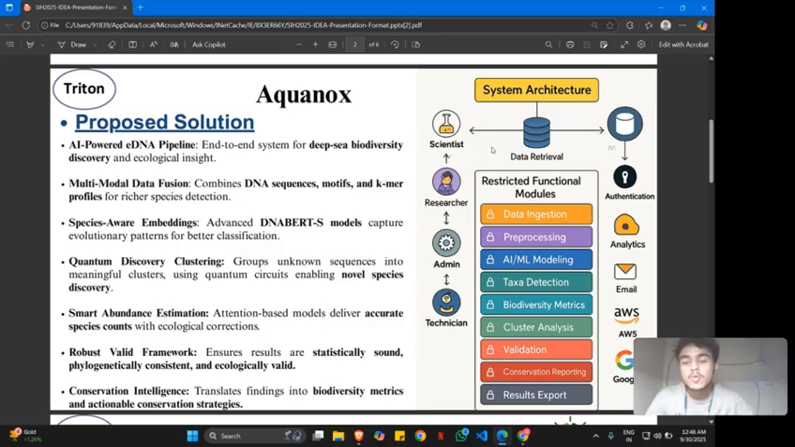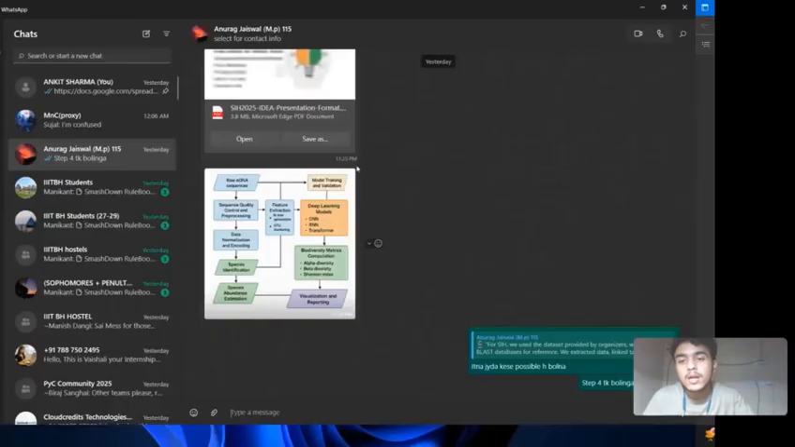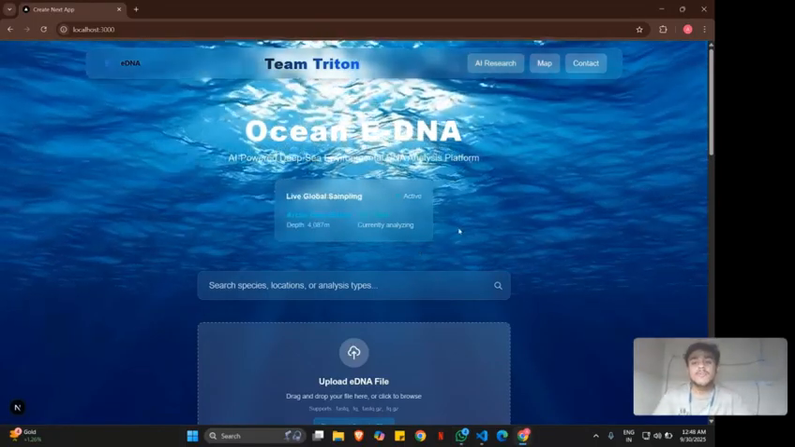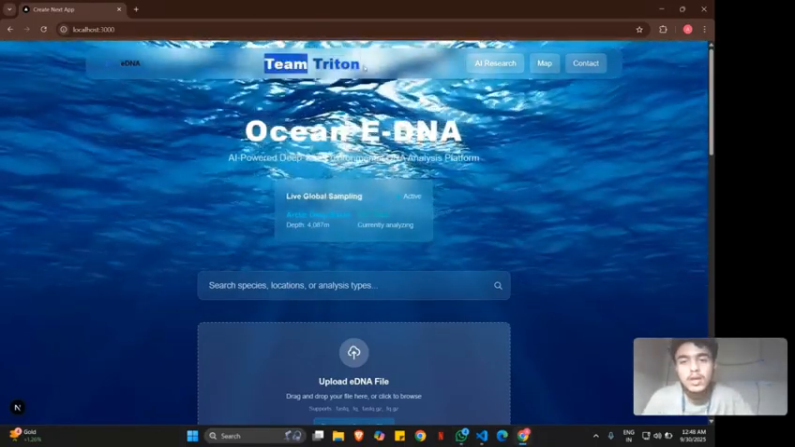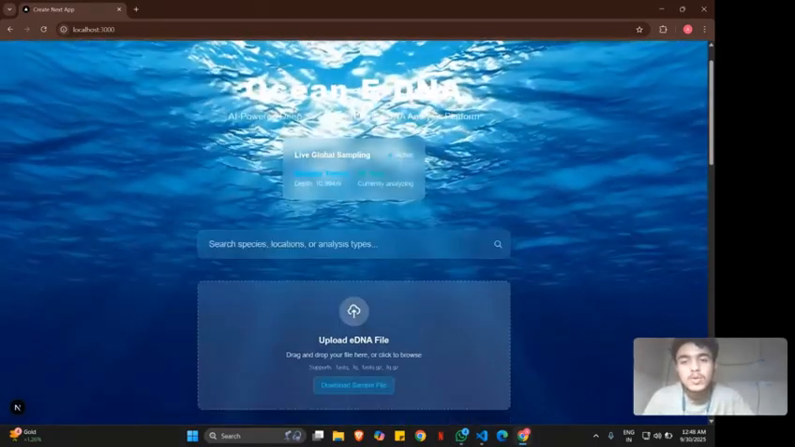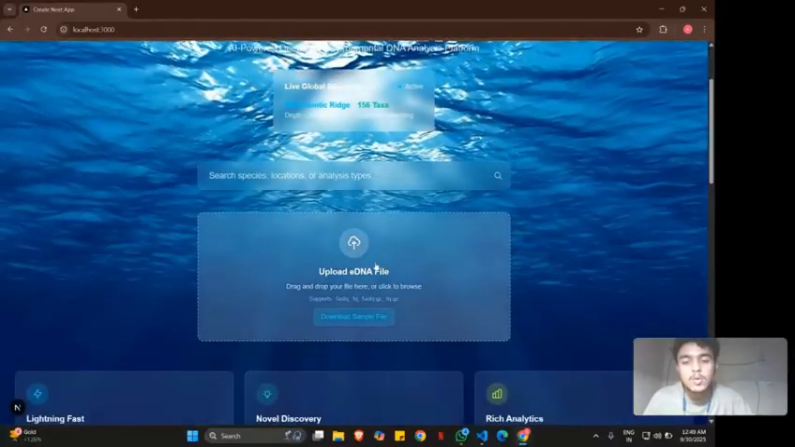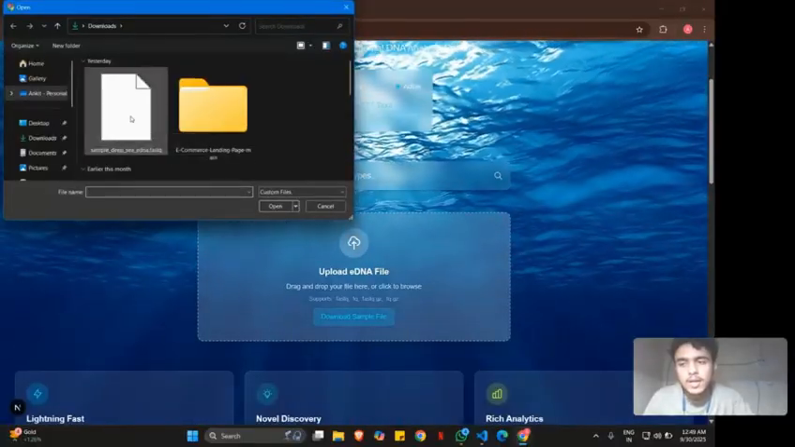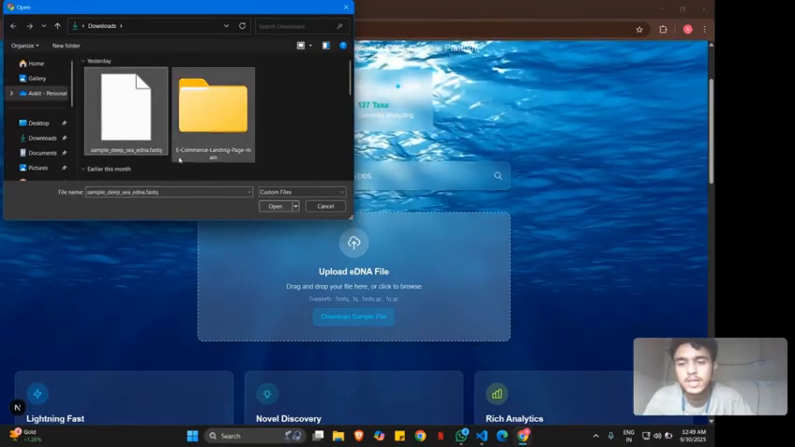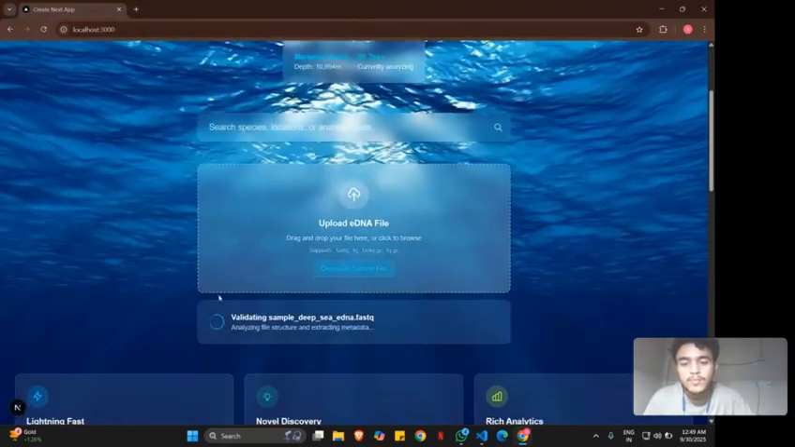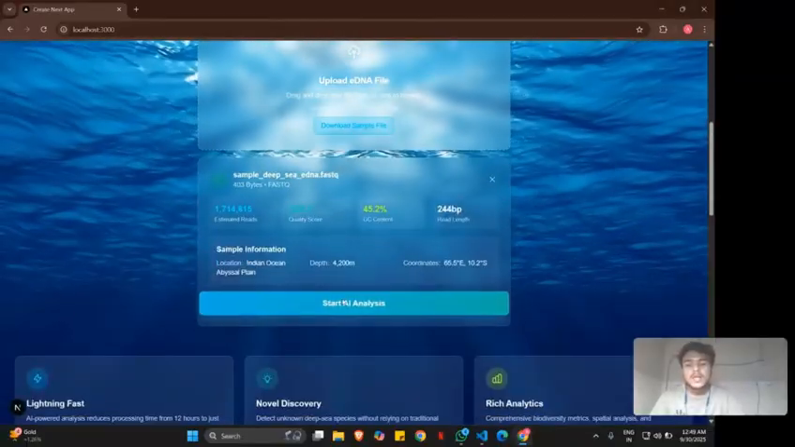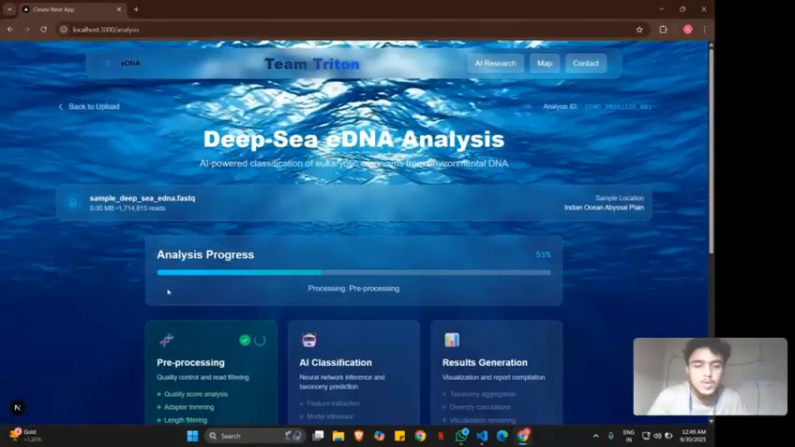Now, let us move to the website part. So, this is our website. This is our team name, Team Trioton. So Ocean eDNA. First, here you have to upload a DNA file. So I select this DNA file. This is sample deep sea DNA in FASTQ format. I'll open this file, and once the sample is validated, I'll start the AI analysis. It will take some time.